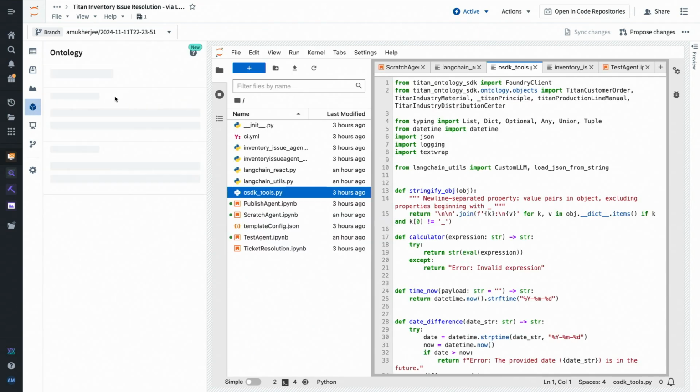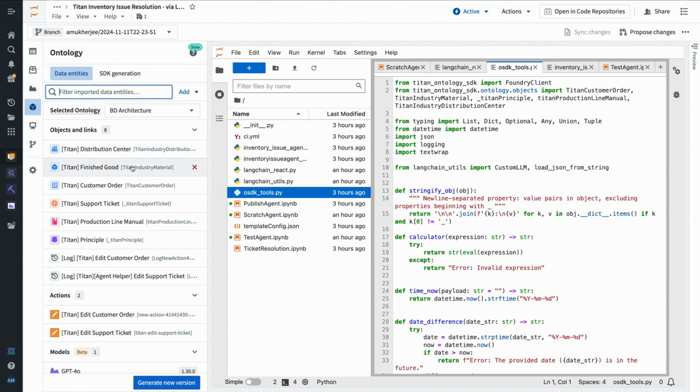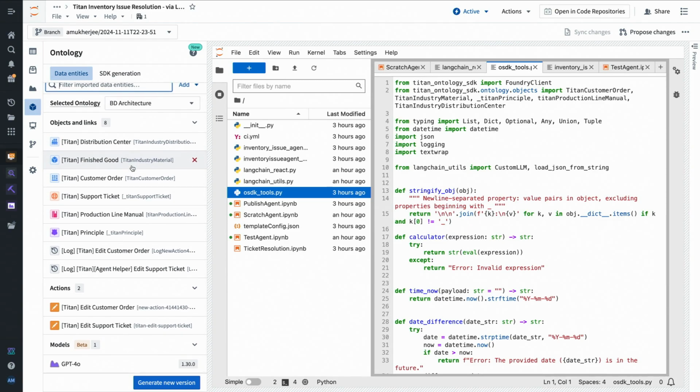I'll call out a couple things. One is you can now pull in anything from the ontology. So you saw the dev console, right? You could bring in objects, links, whatnot, package those up as an SDK to use in your applications. You can also do that in code workspaces, and that basically treats your workspace as an application. And then when we save our agent from here, that will package that up and treat that agent like an application as well, but it's running on the back end instead of being a front-end app.